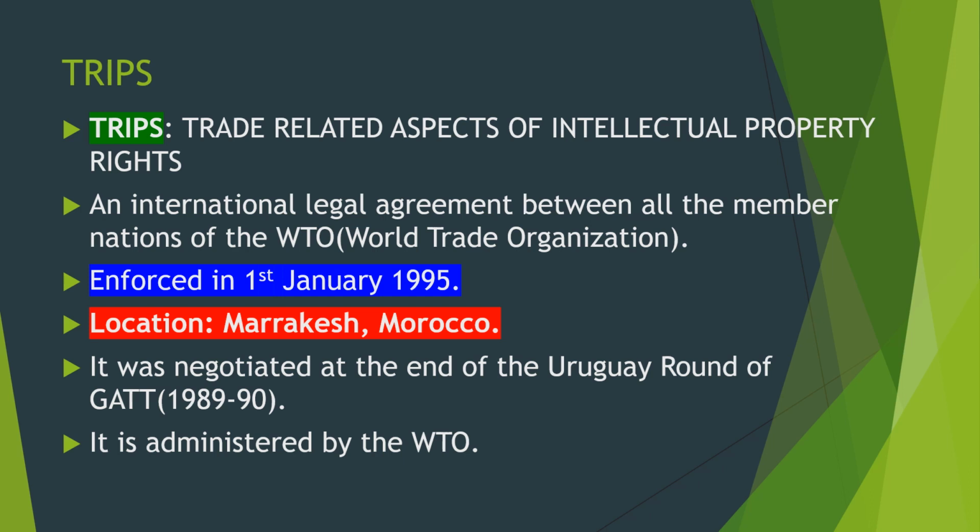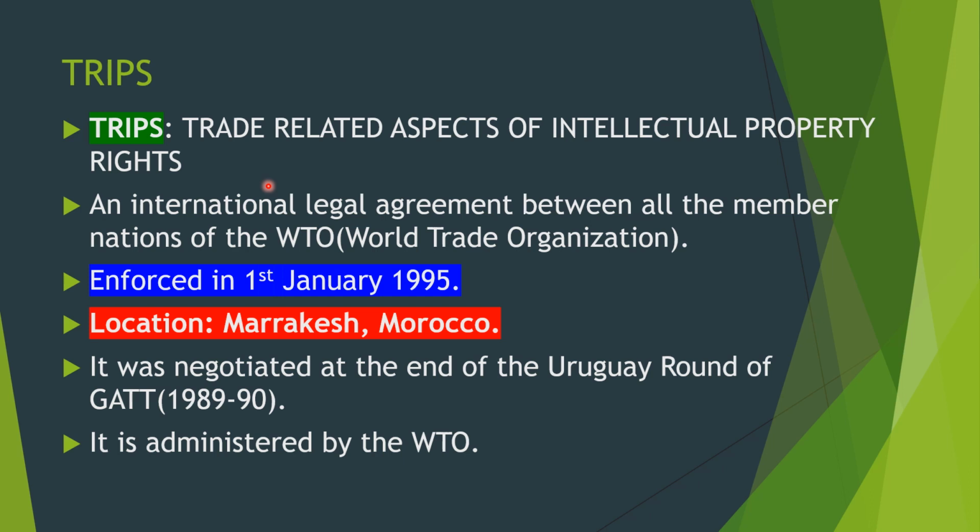The full form is Trade Related Aspects of Intellectual Property Rights. Okay friends, Trade Related Aspects of Intellectual Property Rights. Now, TRIPS is an international legal agreement between all the member nations of the WTO, that is World Trade Organization, and it was enforced on 1st January 1995.